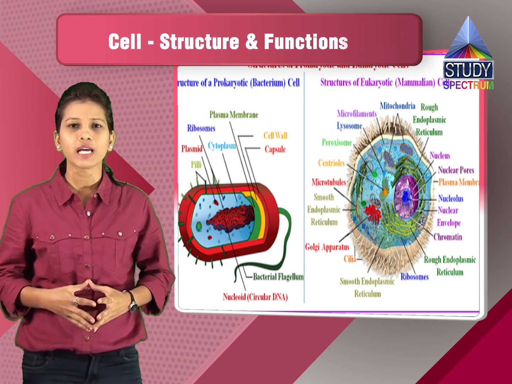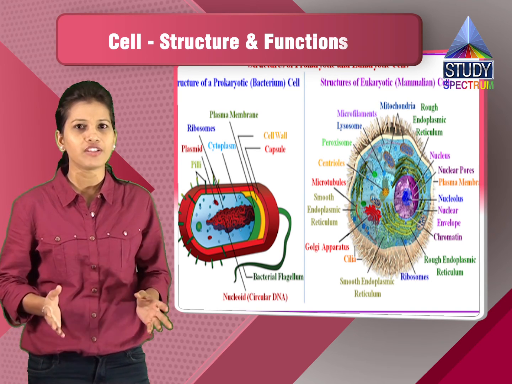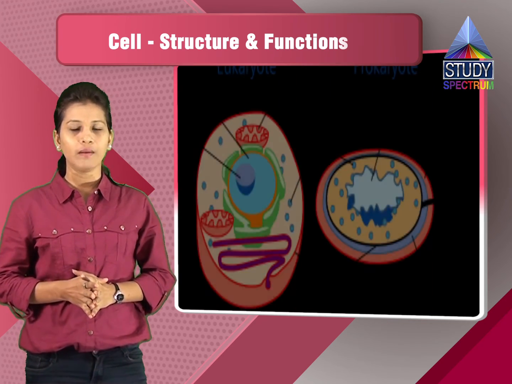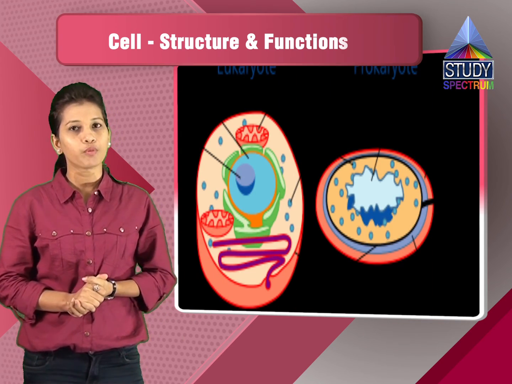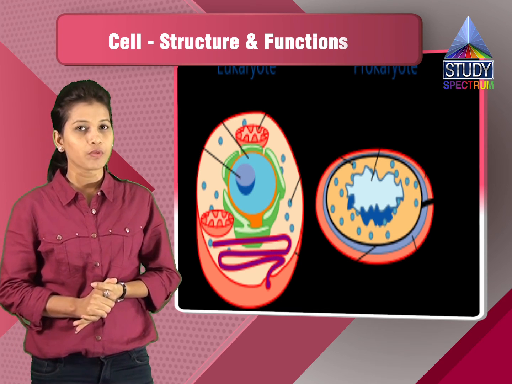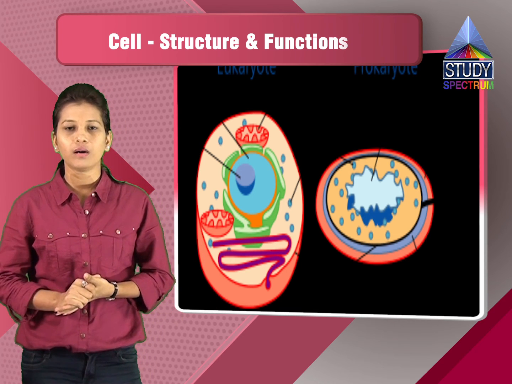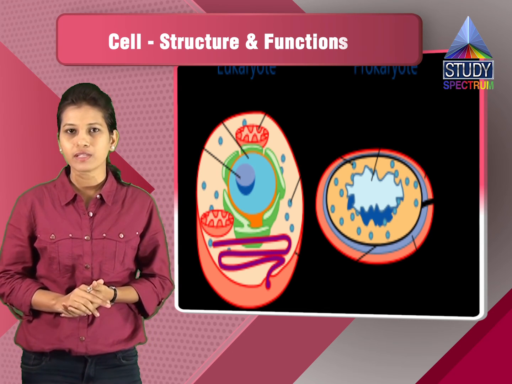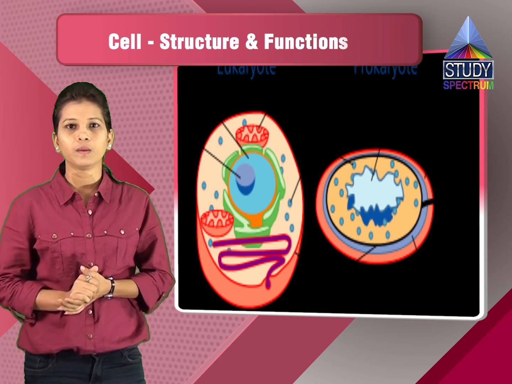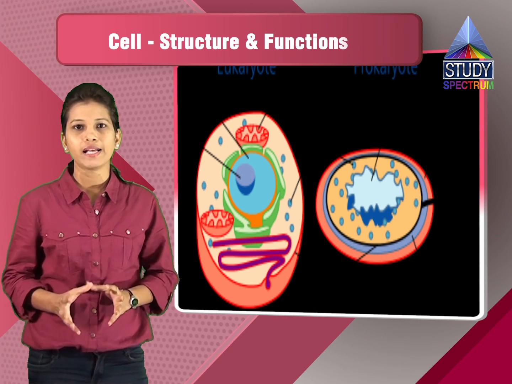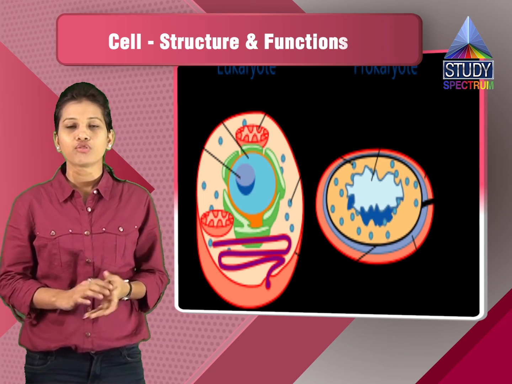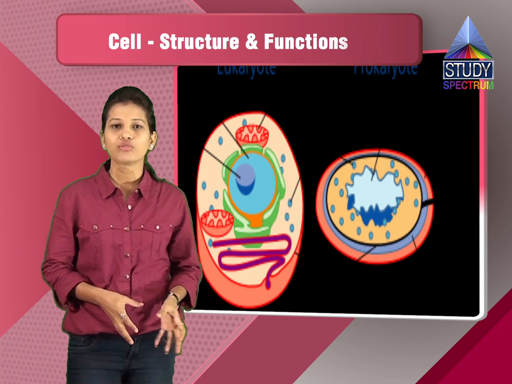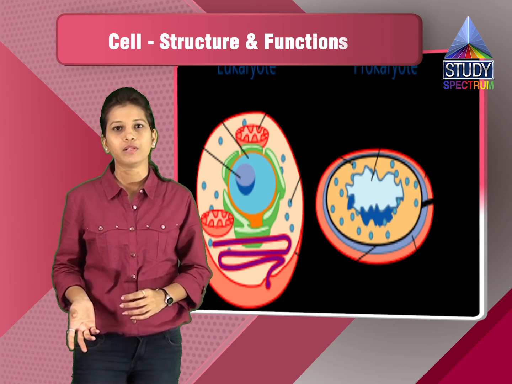In prokaryotes, again, you can see the presence of the cilia and the flagella. These cilia and flagella are not present in a eukaryotic cell. This flagella which is present in a prokaryote, like bacteria, is helpful for the locomotion of the organism, and the eukaryotes do not have the cilia and the flagella, so they do not do locomotion like the bacterial cell. So this way we have seen the difference between a prokaryotic and a eukaryotic cell. We have also seen the difference between a plant cell and an animal cell.